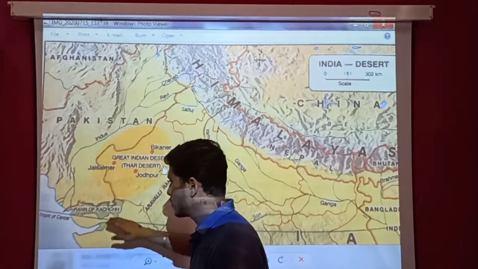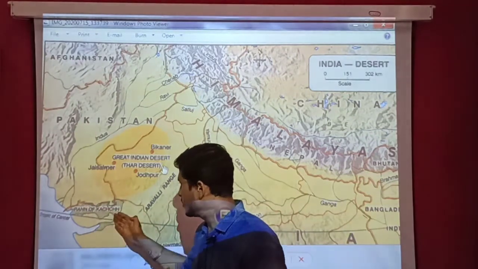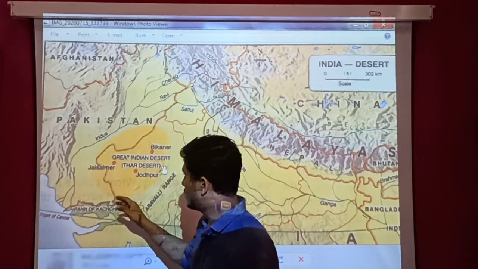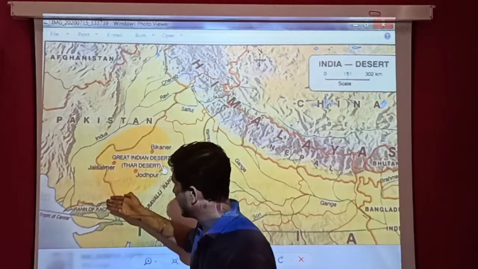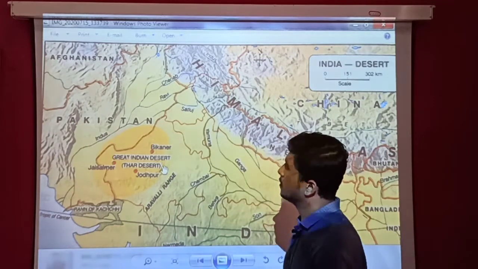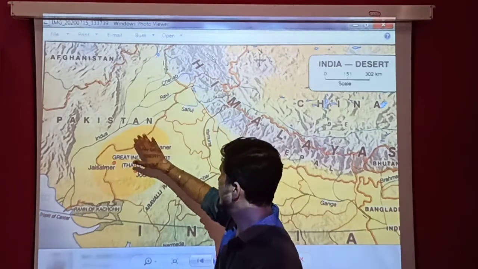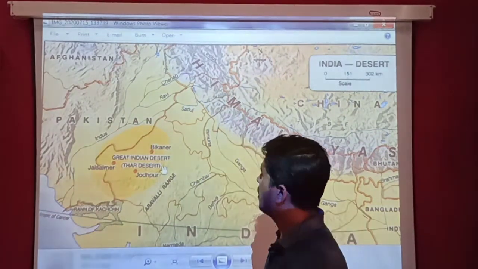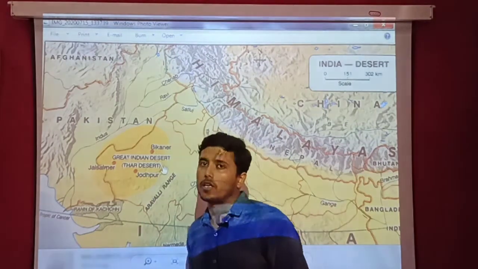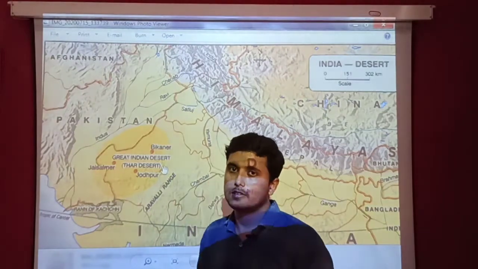The Rann of Kutch is a salt marsh, which means this part is continuously flooded with sea water, which is salty in nature, and that's why this desert extends up to this limit. So this is the location of the Great Indian Desert on our Indian map. You can see that it also touches the boundary of Punjab and Haryana, and somewhat the boundaries of Gujarat also. So this is the geographical location of the Great Indian Desert.